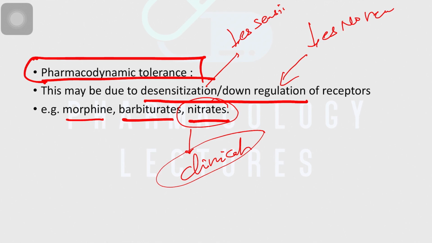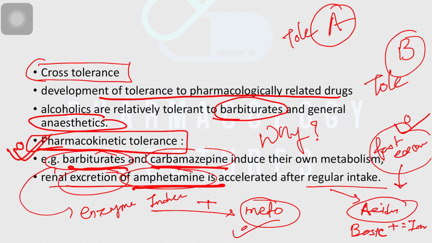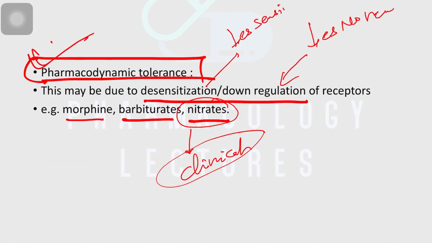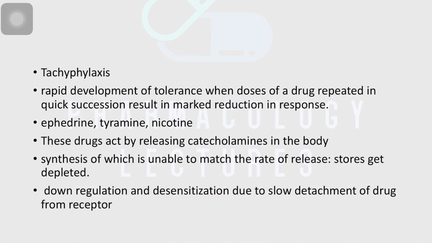But these are the two basic mechanisms of development of tolerance. One was related to pharmacokinetics, and the second is related to pharmacodynamics. So tolerance develops gradually over a period of time. The exception was natural tolerance, which is inherited, but acquired tolerance takes time to develop, and the mechanism we have already discussed.